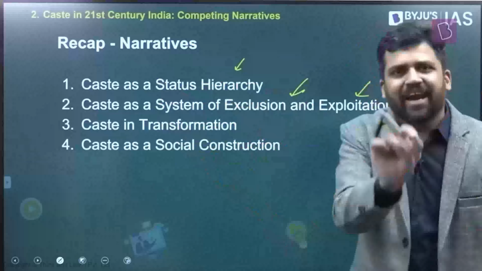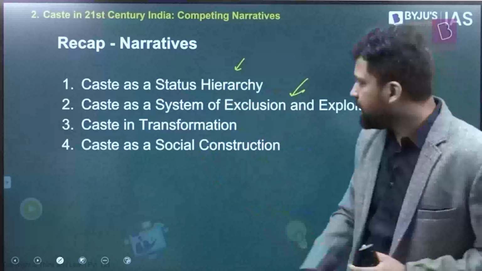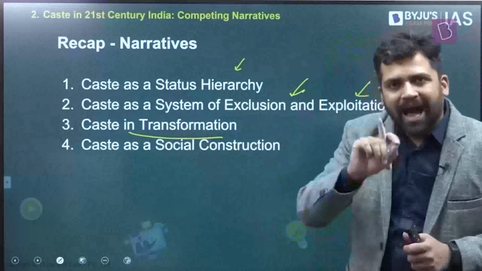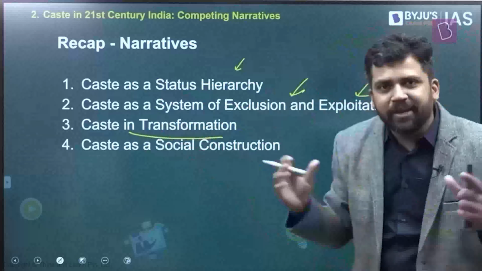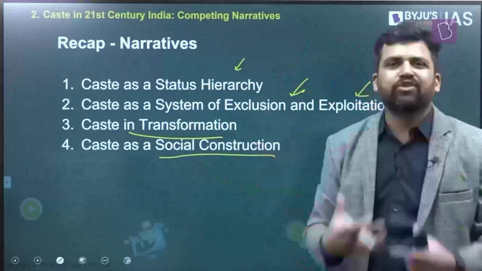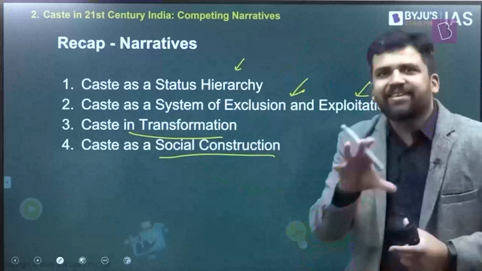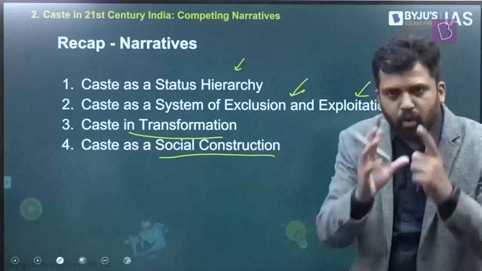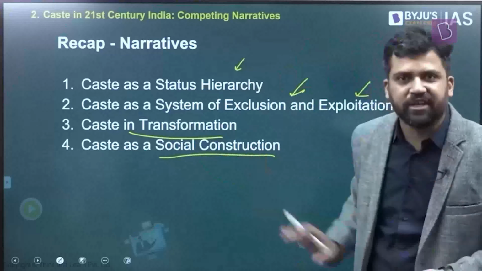If you look at the data also, certain kinds of occupation, you will find predominance of people from a particular caste community. So caste and transformation talks about how caste system is changing, how the linkage between caste and occupation is gradually changing. Caste as social construct talks about how, because of colonial powers, because of the way they looked at Indian society, caste identities would have become stronger, it would have become strengthened, right? Mobilization, polarization on the basis of caste would have increased. So these are some narratives.